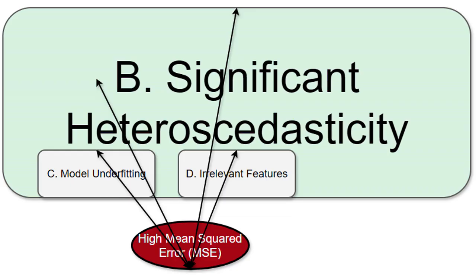Heteroscedasticity means the variability of your data changes depending on the predictor variable. In your case, the variability of website visits might be different at different levels of advertising spend. Imagine a scatter plot. If the spread of the points around the regression line changes drastically as advertising spend increases, that's heteroscedasticity. Poisson regression assumes constant variance, so this violation causes inaccurate predictions and high MSE.